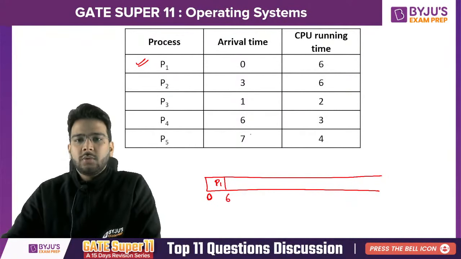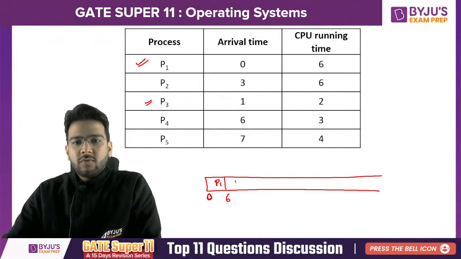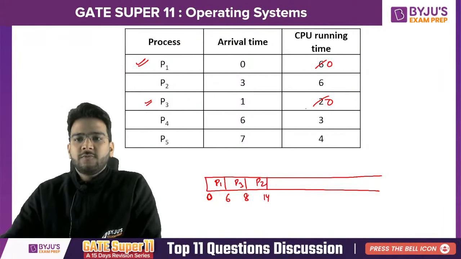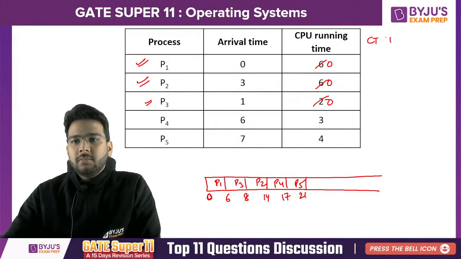0 plus 6, it is going to be 6. Then at 6, after that P3 arrived, so we are going to schedule P3. So 6 plus 2, it is 8. Then you have this P2 process, 8 plus 6, it is 14. P2 is also done. And then we have this P4, and then we have this P5, this is 17, and this is going to be 21. So what is the completion time? You can then find the turnaround time and the waiting time.